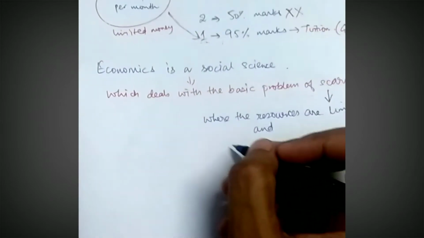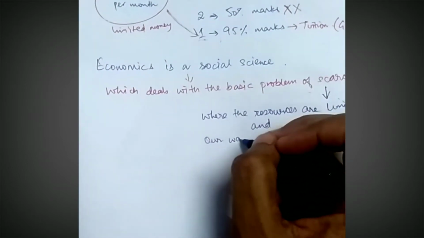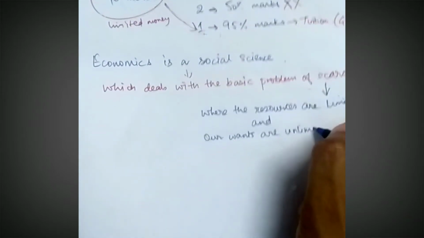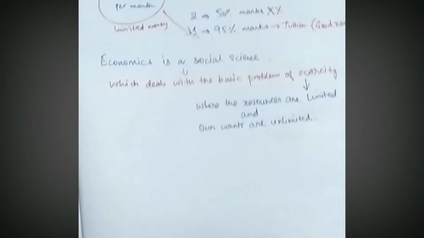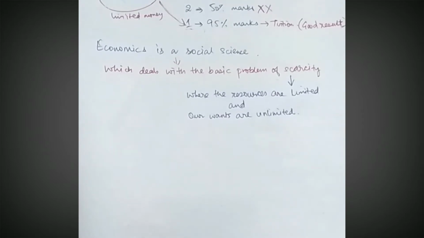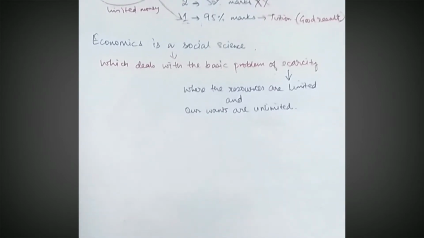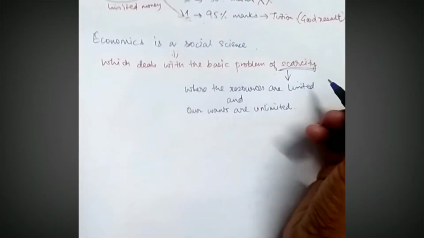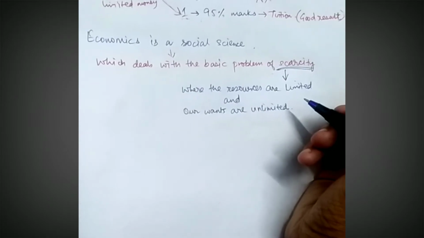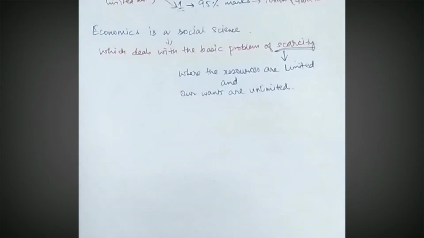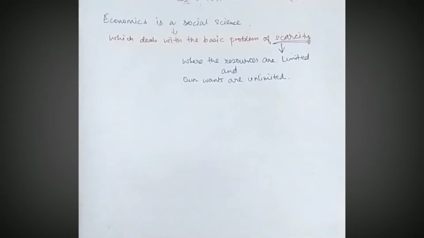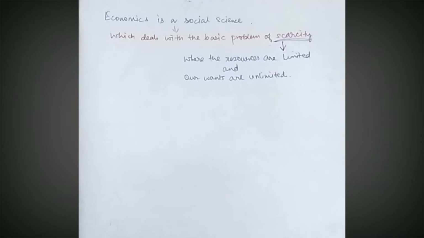and our wants are unlimited. So if we can make out the definition in our own words, we can write it like: economics is a social science which deals with the basic problem of scarcity, where the resources are limited and our wants are unlimited. That means the resources to satisfy our wants are limited, but our wants are unlimited. It never comes to an end.